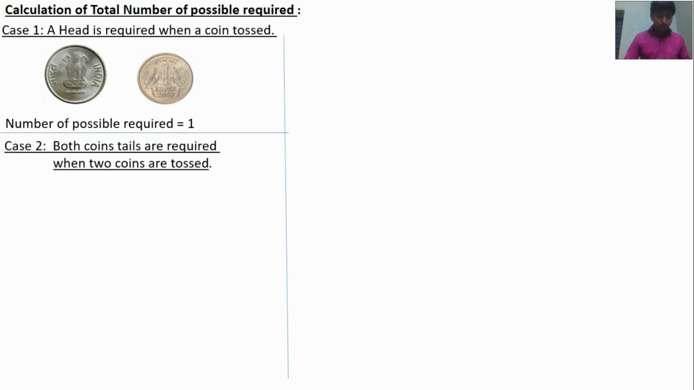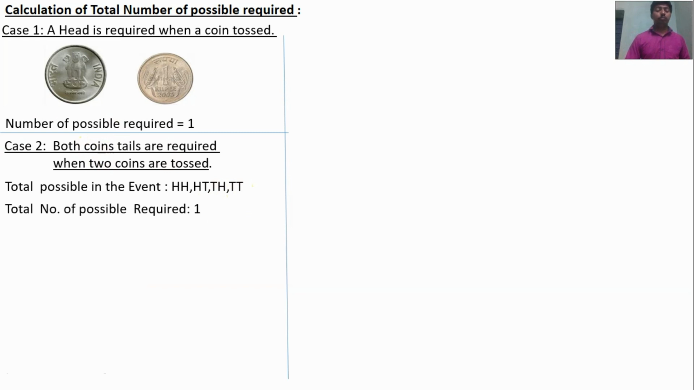For case 2, both coins tails are required when 2 coins are tossed. When 2 coins are tossed, my requirement is that both coins should be a tail. We know that if 2 coins are simultaneously tossed, the total number of possibilities in the event is 2 power 2, which is 4. The total possibilities in the event are head head, head tail, tail head, tail tail. My requirement is both coins should be tails. So the total number of possibilities required is 1.